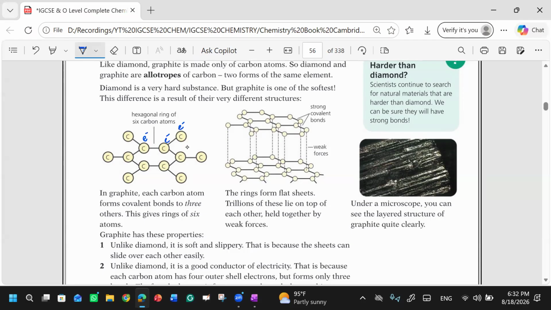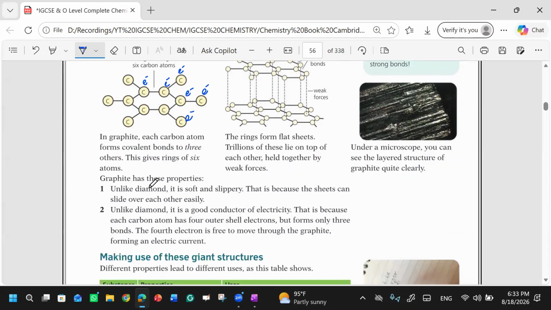If someone asks you why, you will say that every carbon atom has to make four bonds, but in graphene it is making only three bonds. So every carbon atom has one vacancy available, which means one electron is free. If you see all the carbon atoms, there is a pool of free electrons. That's why graphene can conduct electricity. Are you getting this? Okay.